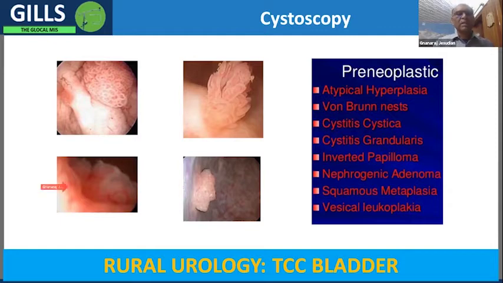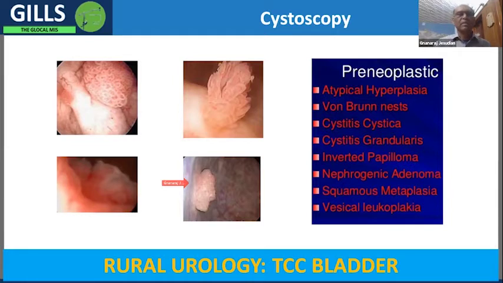One other thing you should not get confused by is that lesions which look like the one on the left side of the bottom may or may not be a malignancy, because sometimes with chronic catheterization, when we leave a catheter for a long time, there is some inflammation. And these inflammatory granular tissues can sometimes mimic malignancy. But if they look like this, or like this, or like this, then it's almost confirmatory that they're TCC.